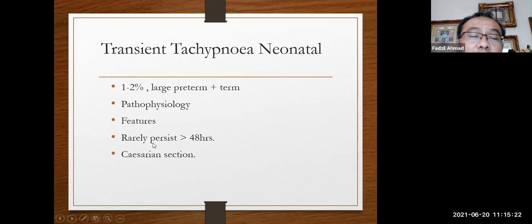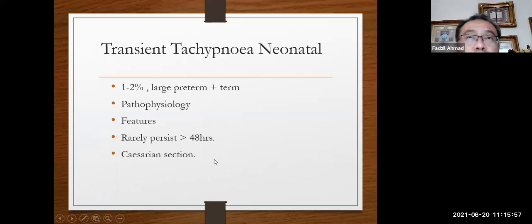And the other main risk factor is cesarean section. When the baby goes through the uterine canal, the fluid is squeezed out, and when the baby comes out, the child will cry. They cry in such a way that it pushes the fluid into the blood and interstitial tissue, clearing out the alveoli.